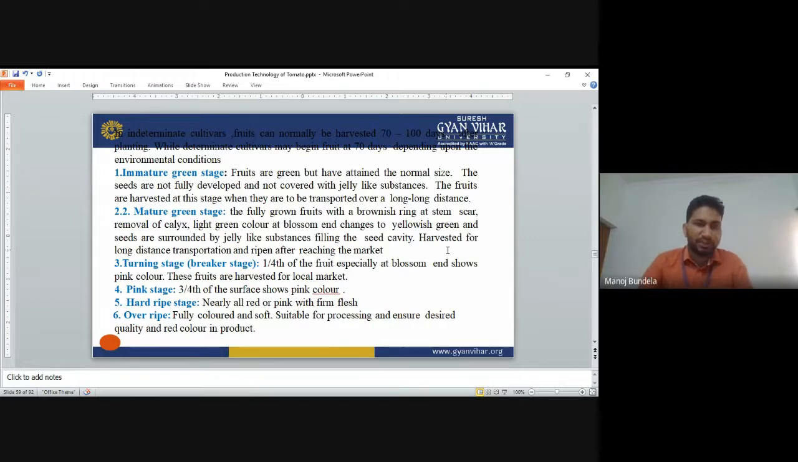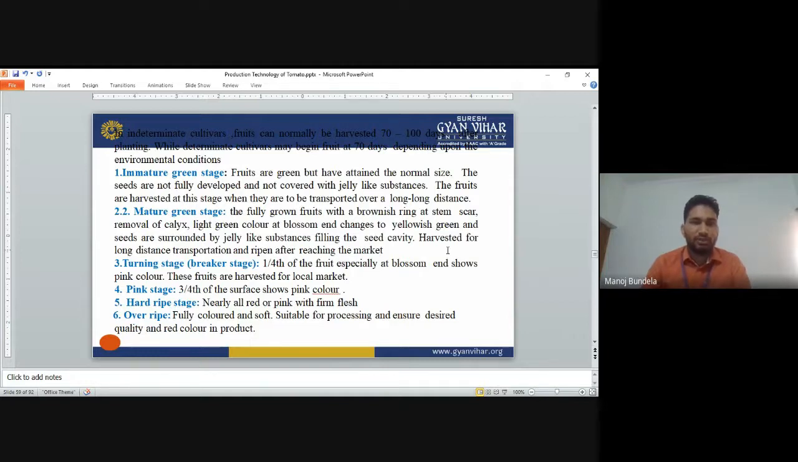These are the different stages of harvest. First is the immature green stage. The fruits are green but have attained normal size. The color of the fruit is green only, but the size is completely developed. The seeds are not fully developed and not covered with a jelly-like substance. The fruits are harvested at this stage when they are transported to a long distance market.